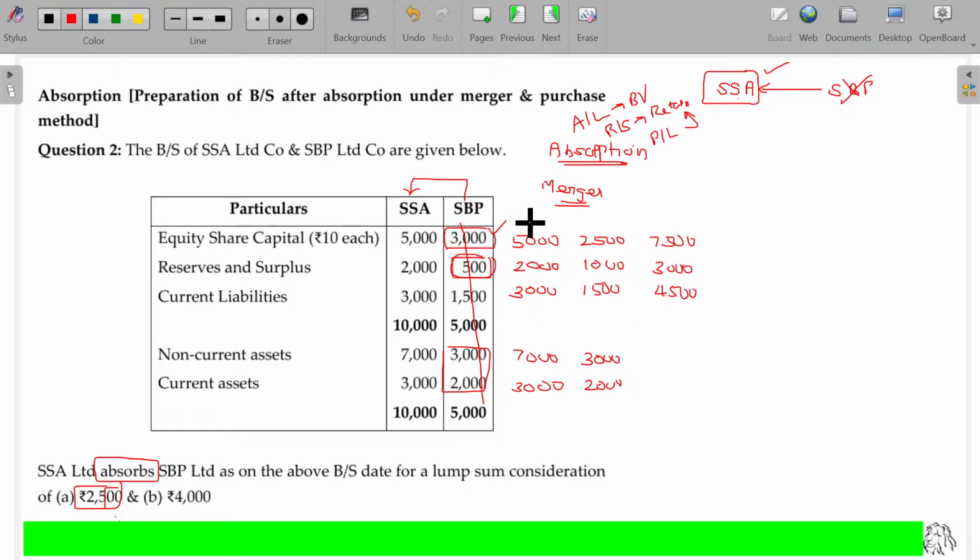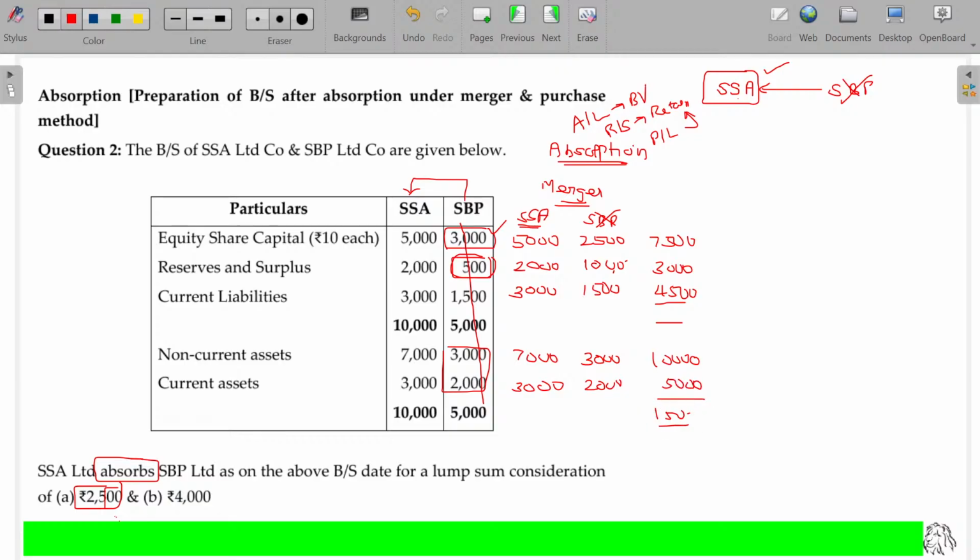Is that clear? So the company which is going to exist thereafter retains all the assets and liabilities at its own book value, and for the company which is going to be closed, all the assets and liabilities, reserves and surplus are taken at its own book value. Apart from that, what payment is made to the equity shareholders will be shown rather than the original book value of the equity share capital. Cross verify, are you paying excess or lesser? If you are paying lesser, it's a gain. That gain is added with this amount. If you are paying more, it will be subtracted here. Hope now you'll be able to understand. Thereafter, do the addition comfortably. This method is called absorption.